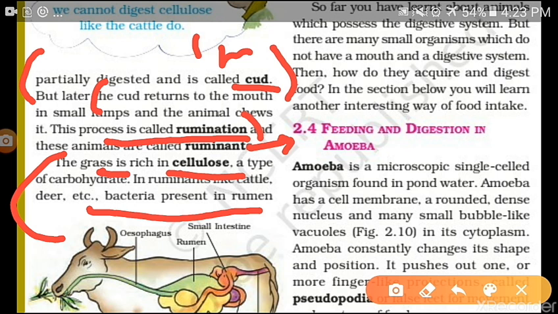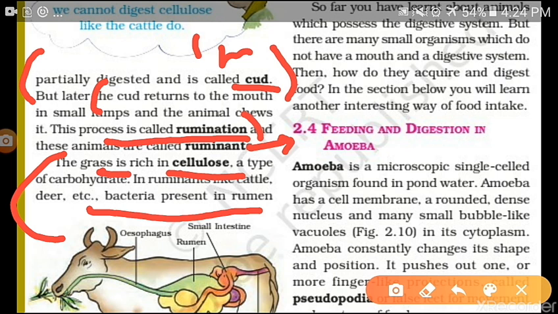So you can get this question also, a 2 or 3 marks question: why human beings cannot consume grass or raw vegetables. And another question you can get: describe the digestion process in ruminants. Note down, you need not draw any diagram for this. You can simply write down the digestive process, rumination, cud, and the parts: esophagus, cecum, rumen, all parts, and describe the process. You need not draw a diagram for this.